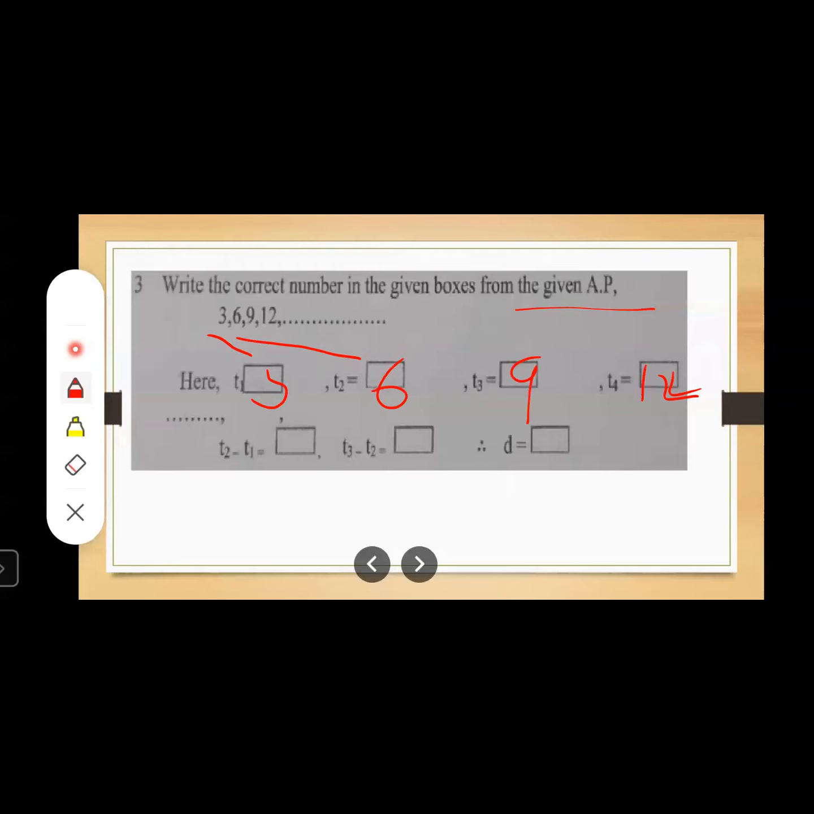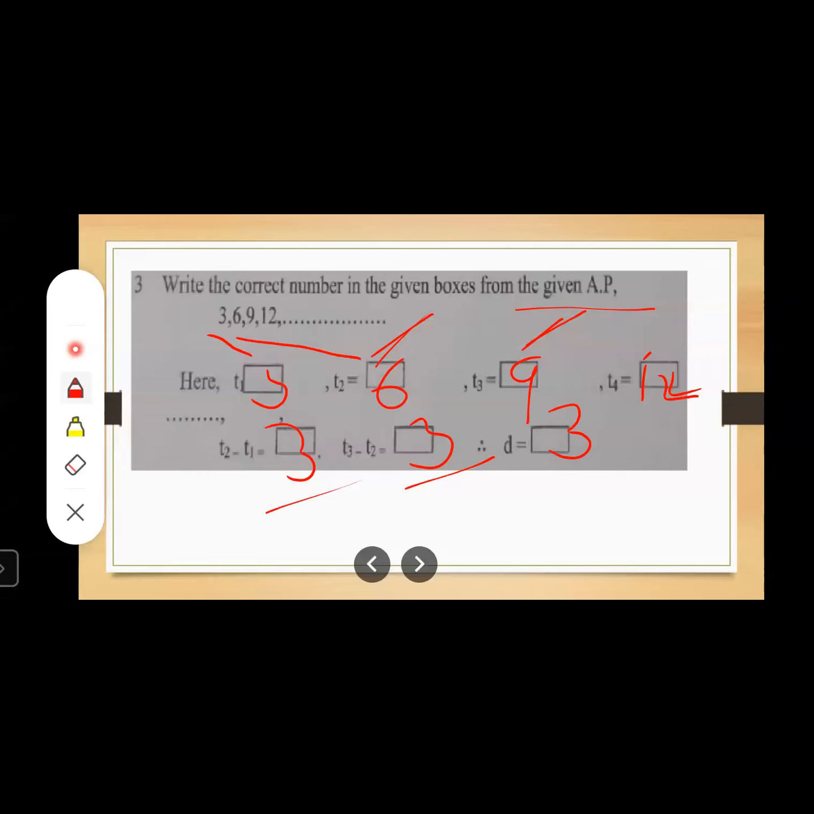Okay, and now let us find out the difference. T2 minus T1. What is T2? 6. 6 minus 3? 3. Right? T3 minus T2. What is T3? T3 is 9. T2 is 6. 9 minus 6 is 3. Right? So can you see the difference is coming the same? So you will write D is equal to 3.